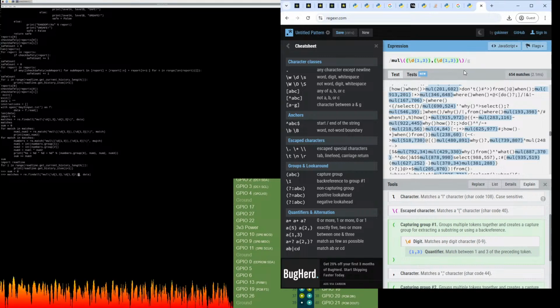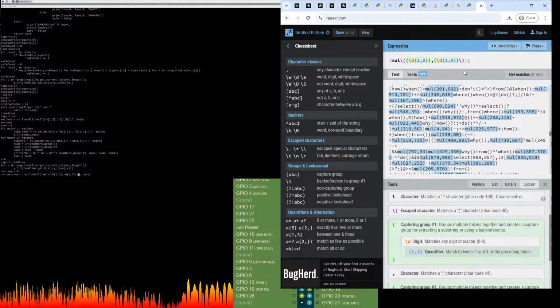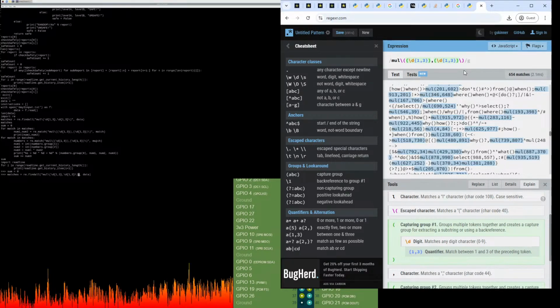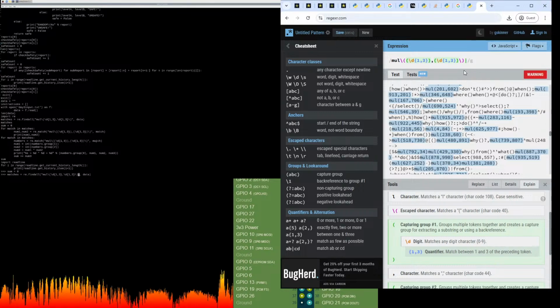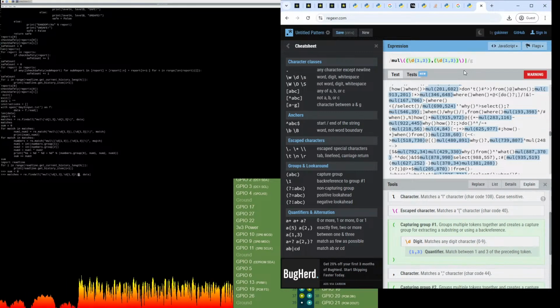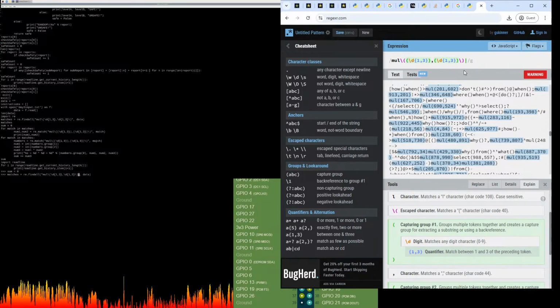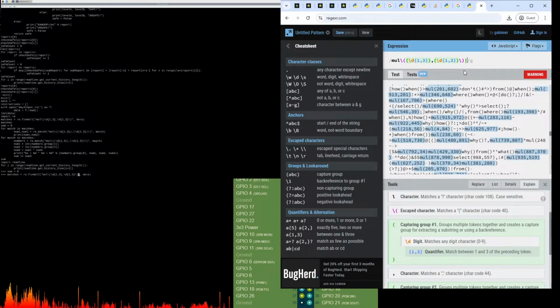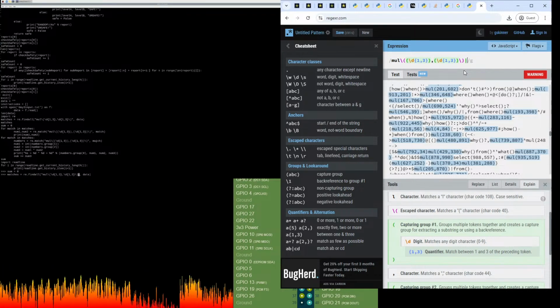So if we just put in here, I'm pretty sure alternation is just the pipe character. So the vertical line above the enter key. So that's our or slash alternation.